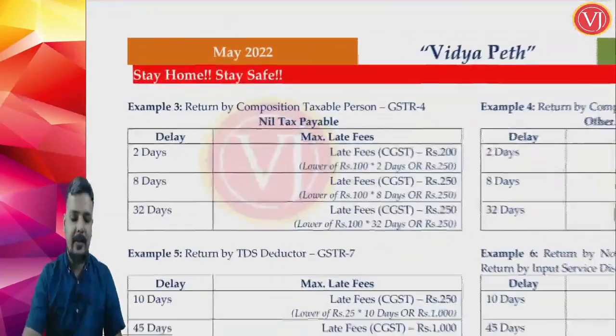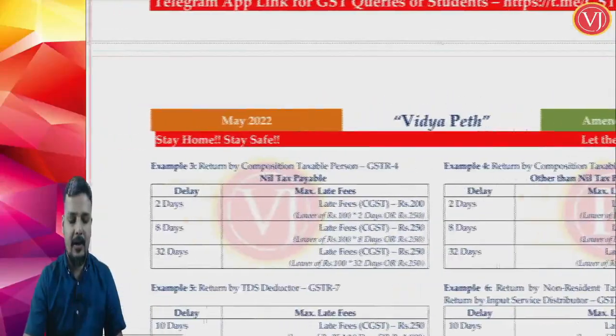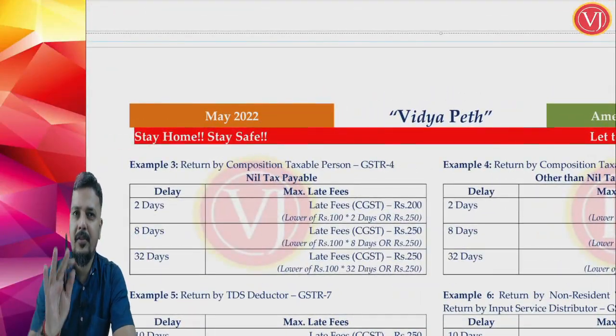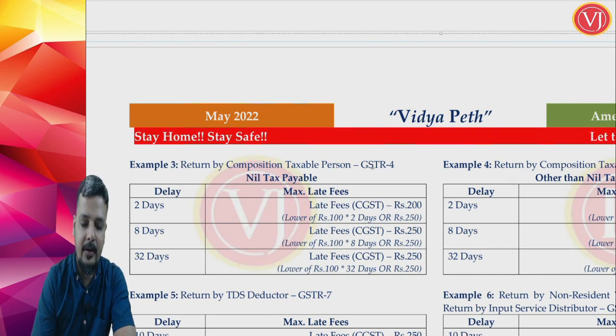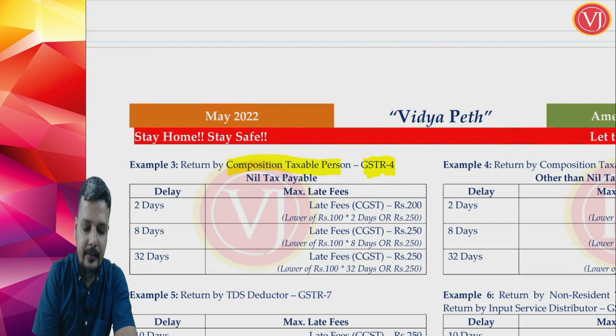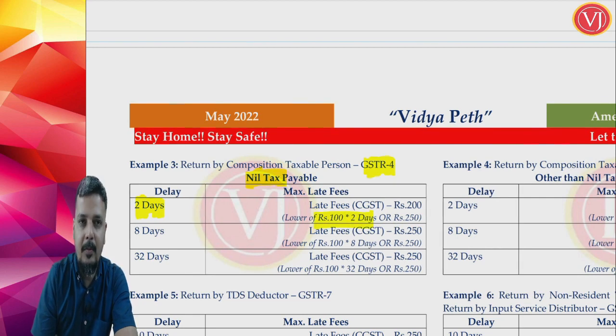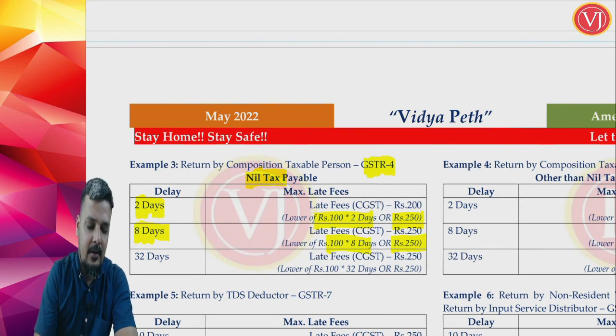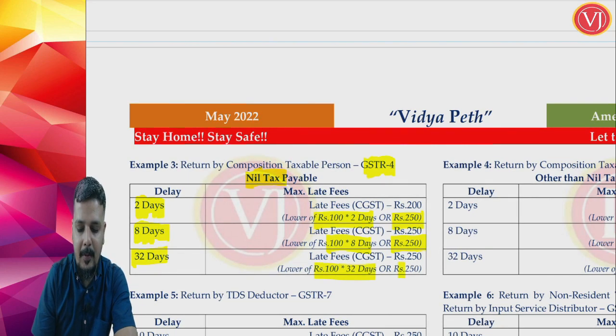Now to understand this, we will take a very simple scenario. Composition taxable person. For a composition taxable person, last year aggregate turnover is not relevant. GSTR 4 is going to be filed. If at all it is a nil return, nil tax payable, then for 2 days delay, 2 into 100 per day, subject to maximum of 250. 8 days, 8 into 100 per day, subject to maximum of 250. 32 days, 32 into 100, subject to maximum of 250.